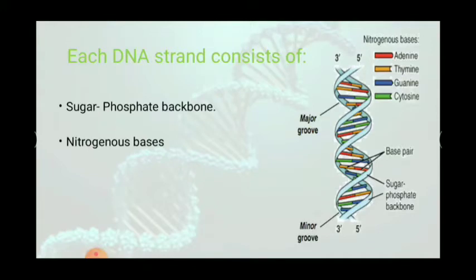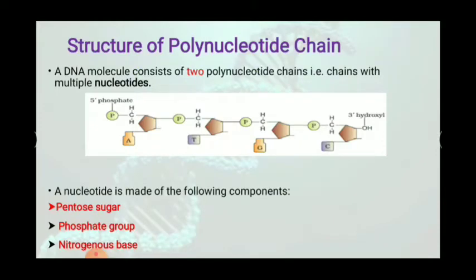Each strand of DNA consists of a sugar phosphate backbone, which means a backbone made up of sugar and phosphate, and nitrogenous bases. You can see these colorful structures; these are the bases, and the backbone is made up of sugar and phosphate. Let us see them one by one in a more detailed way.